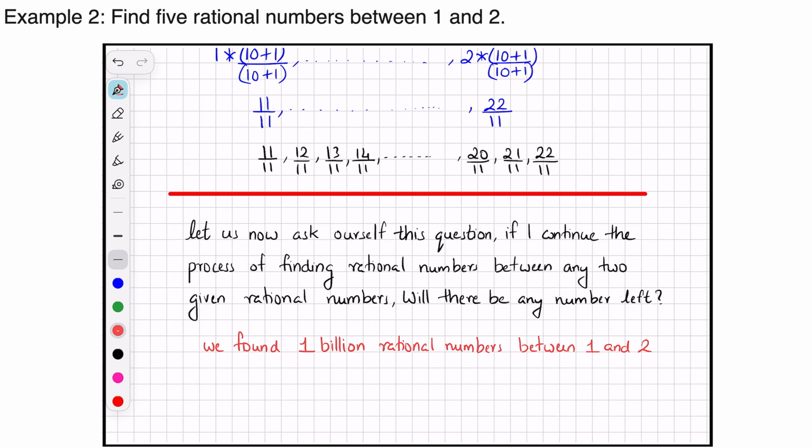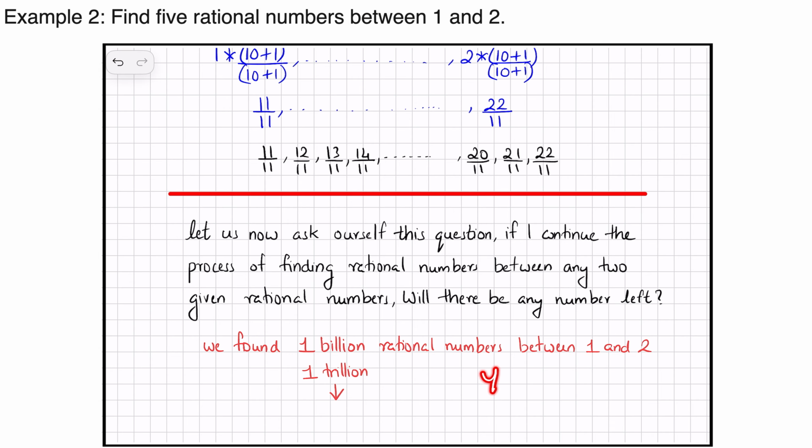Let's say we found 1 billion rational numbers between 1 and 2. Like this we can continue the same process. Let's say we find 1 trillion, and like that we continue. Now the question is, if we continue this process of increasing more and more numbers we are trying to find, will there be any number left between 1 and 2?